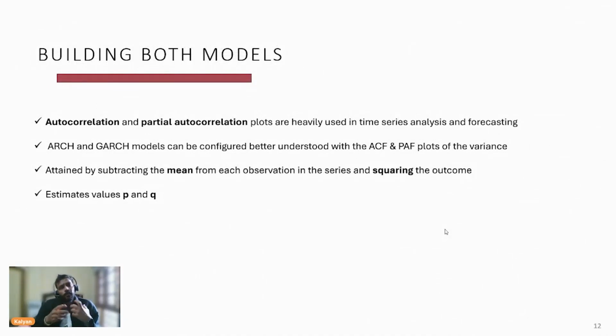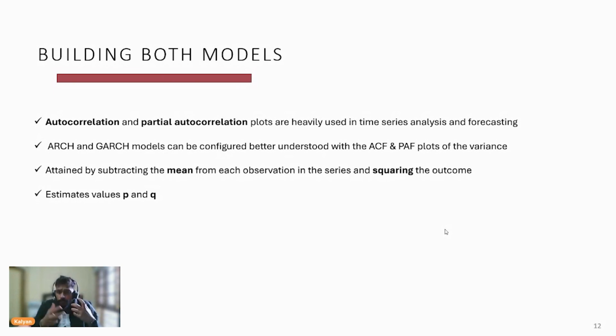Okay, next we'll talk about how we can build ARCH and GARCH models. As I've been talking earlier a lot about autocorrelation and partial correlation plots, now it's time to talk in detail about all these plots. These autocorrelation and partial correlation plots are heavily used in time series analysis and forecasting because these plots summarize the strength of a relationship between an observation in a time series and observations at prior time steps. That's the beauty of the autocorrelation plots.